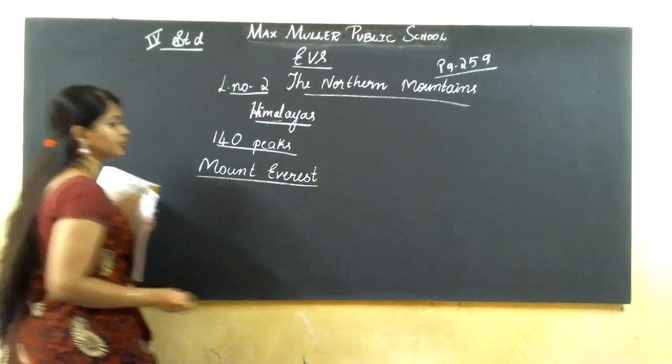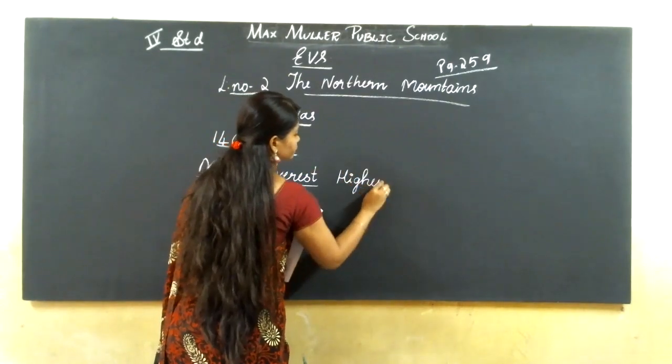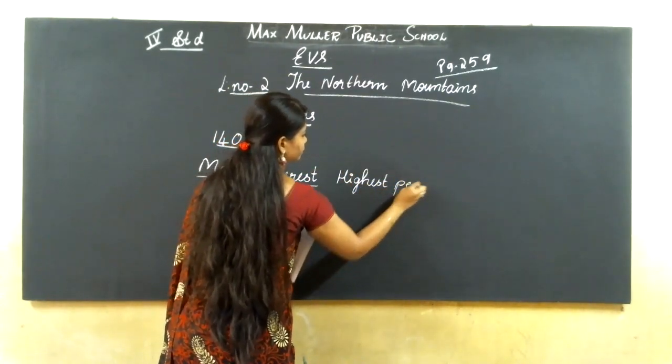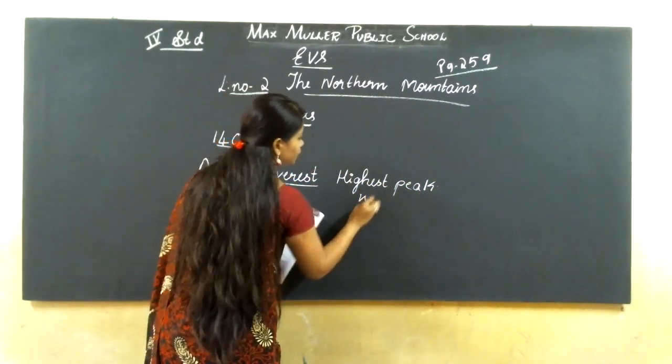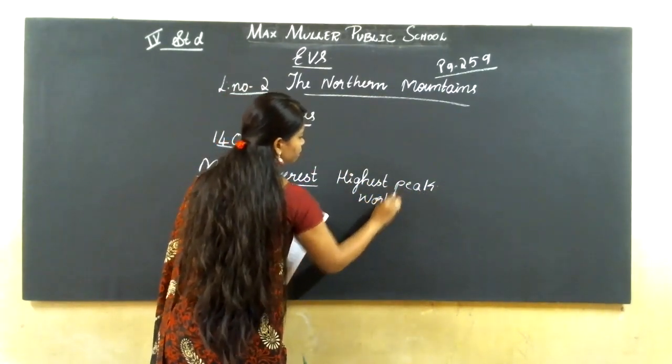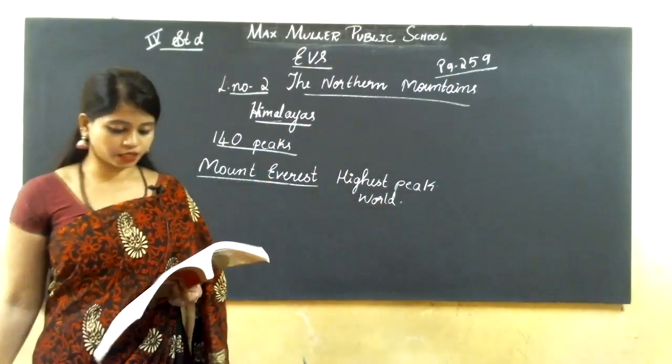Mount Everest is the highest peak in the world.